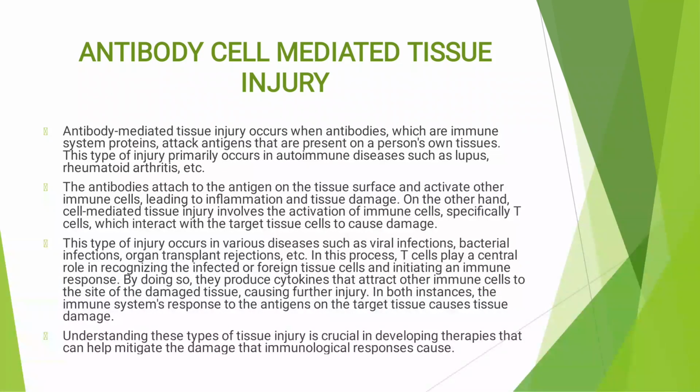The next concept is antibody and cell mediated tissue injury. It occurs when antibodies, which are immune system proteins, attack the antigens present in the person's own tissue. It mainly occurs in lupus and rheumatoid arthritis. Here the antibodies attach to the antigen on the tissue surface and activate other immune cells, leading to inflammation and tissue damage. It also involves activation of immune cells, specifically T cells, which interact with the target tissue cells and cause damage.